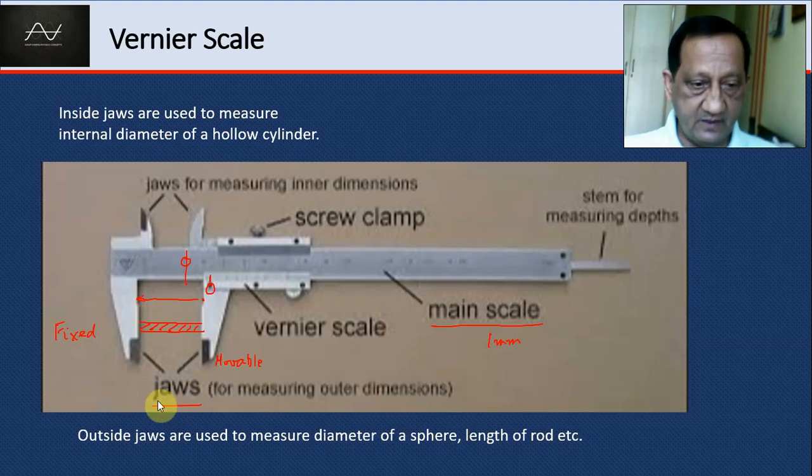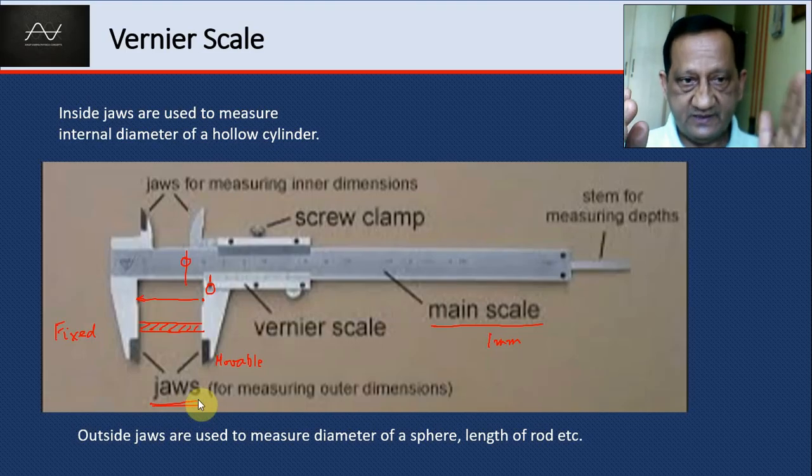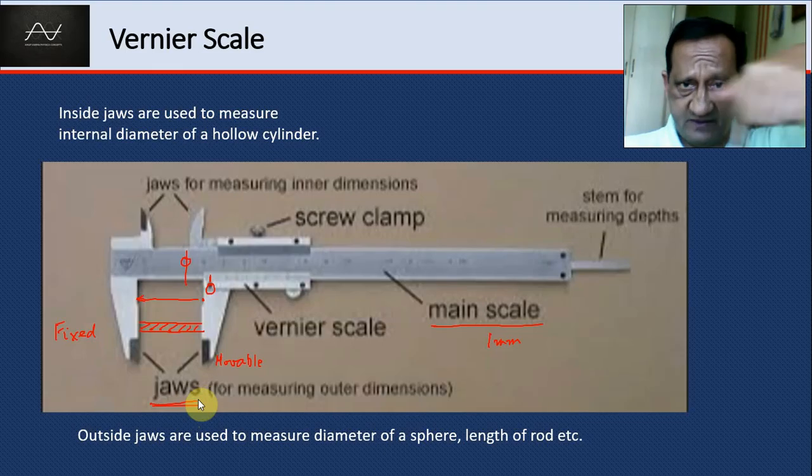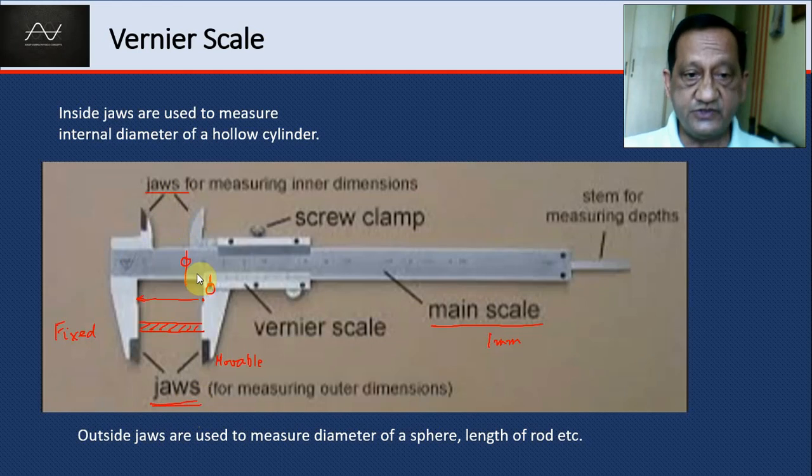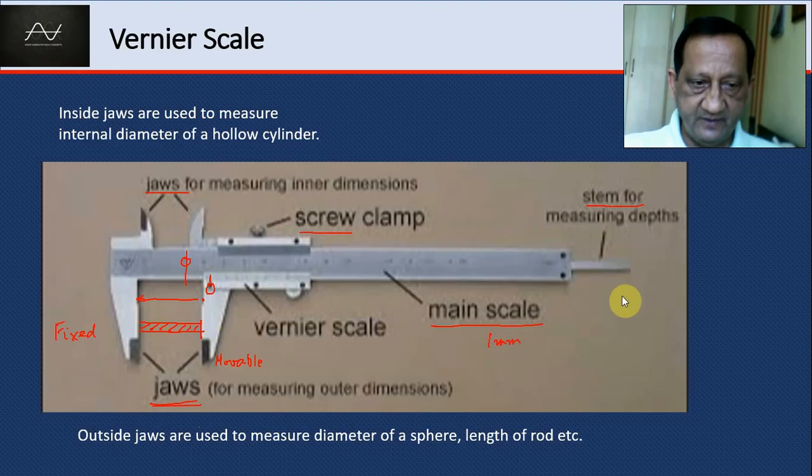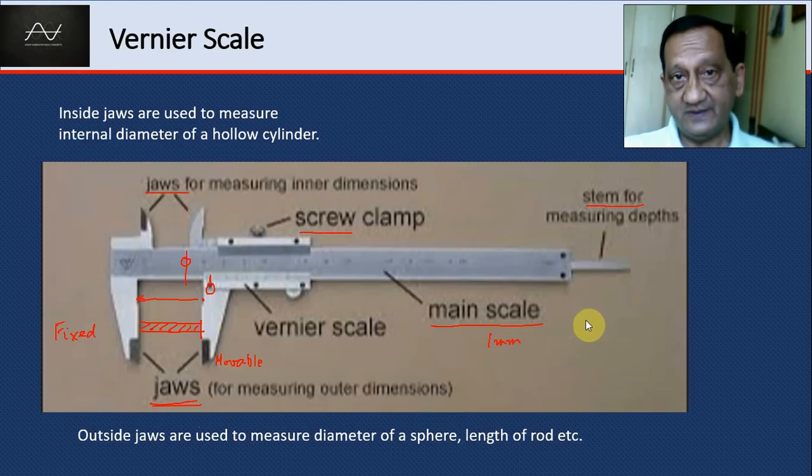So these are the jaws which are used to measure the outer dimensions like the length of a stick. Then if you want to measure the inner dimensions like the diameter of a cup or a glass, then we use these jaws for measuring inner dimensions. And once we have brought the vernier to the right point, then we tighten the screw so that it doesn't move. And then we have a stem which is used for measuring depth. So let us see how this scale gives us a least count of 0.1 millimeter.